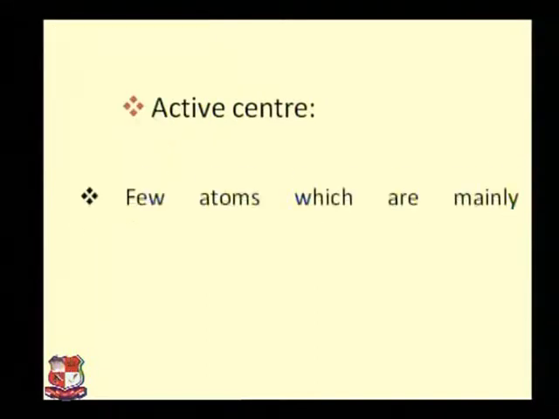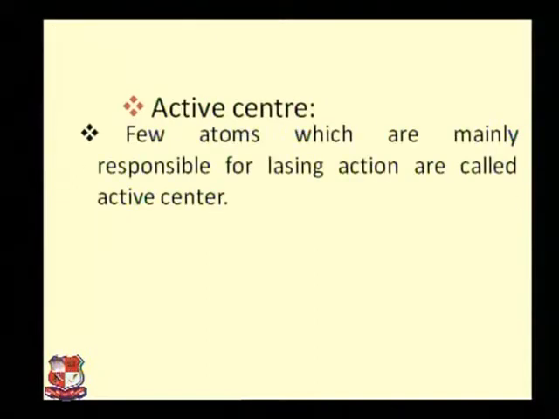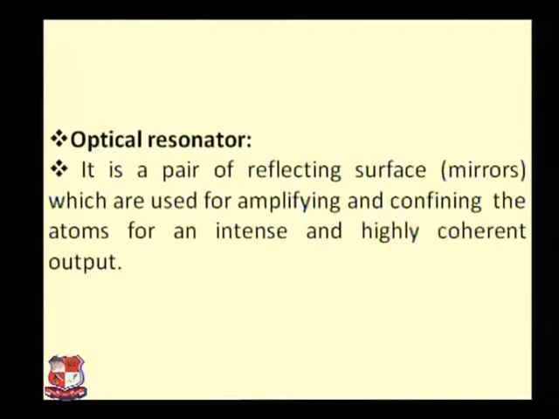Active center. An atom which takes part in the whole population inversion process is called an active center. Or you can say an atom which is mainly responsible for the lasing action or population inversion is called an active center.